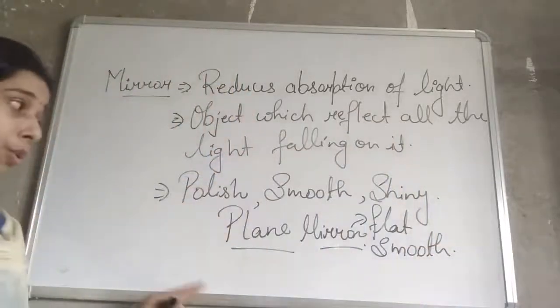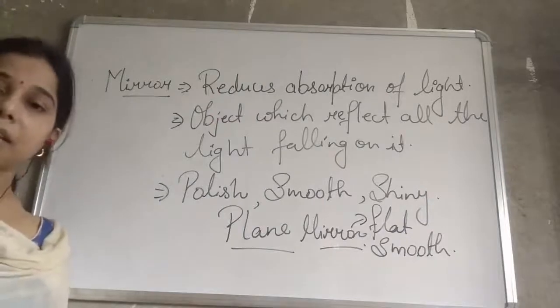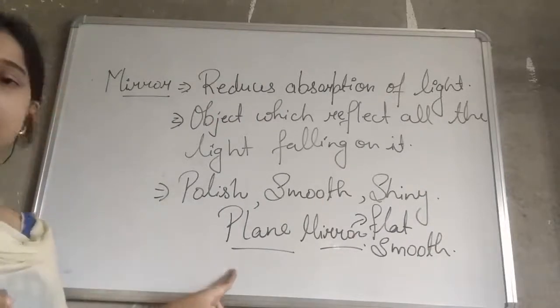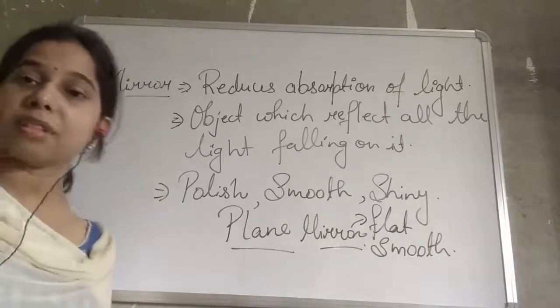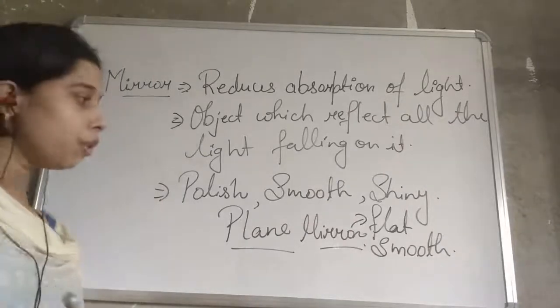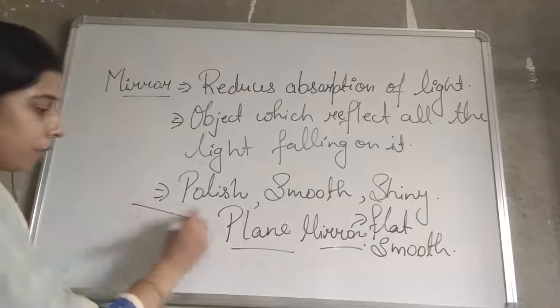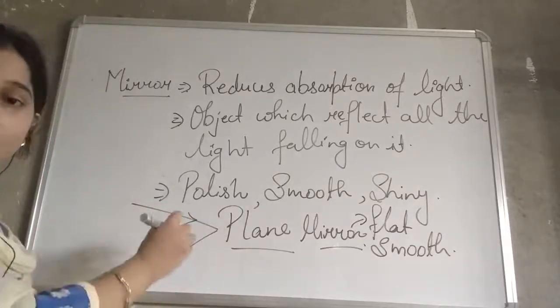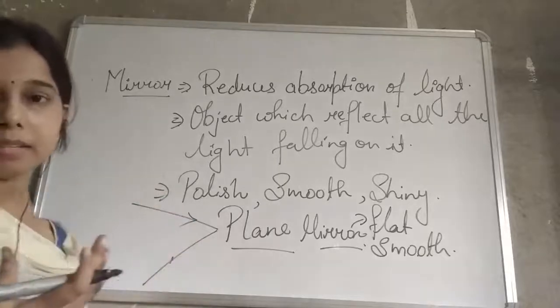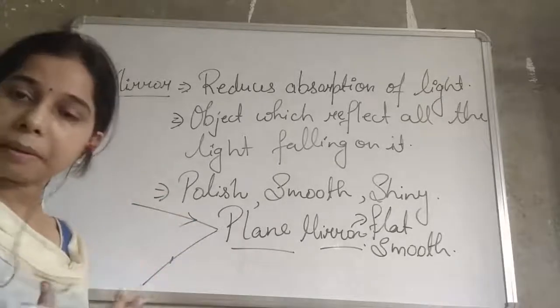So due to which we can see our image very clearly in the plane mirror. It has a smooth, shiny and flat surface, due to which the light rays which fall on the plane mirror all get reflected, and the image is very clear.